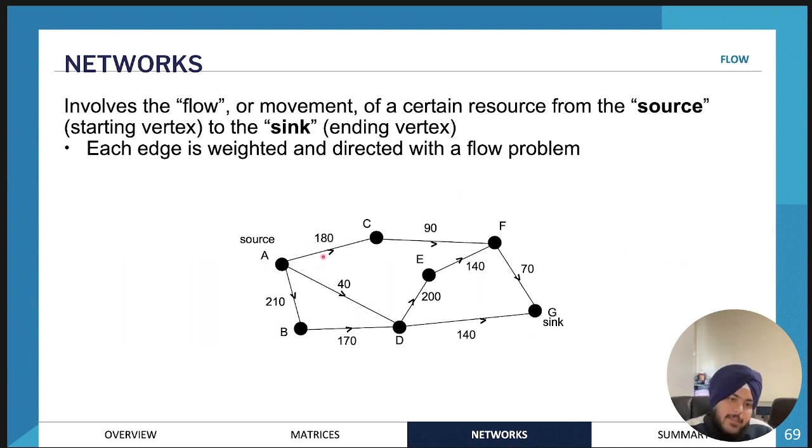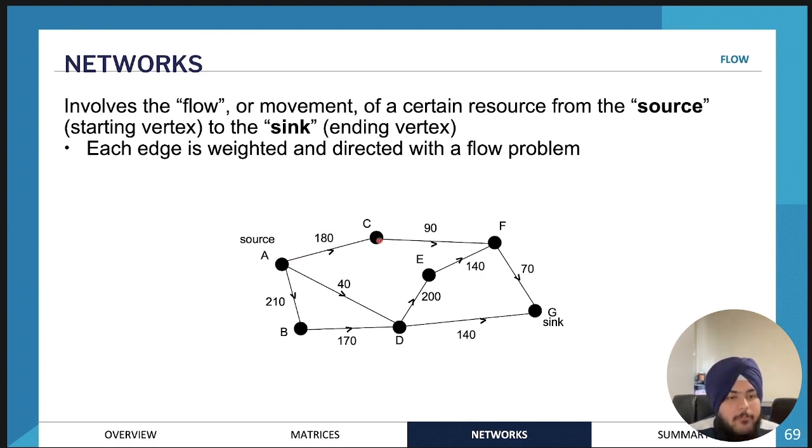And these numbers indicate the maximum capacity of each pipe, each second usually, or for a certain time period. So this 180 might mean that 180 liters of water are passing through this edge every second.